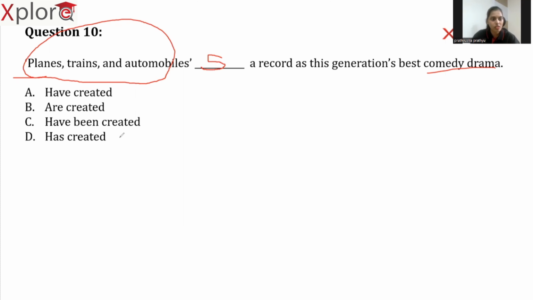So what is the answer here? Option D. Why? Because only option D is singular and the remaining three options are taking plural verbs in it.